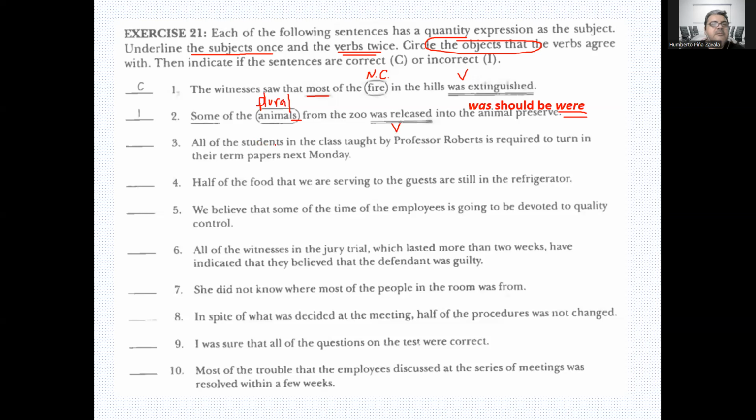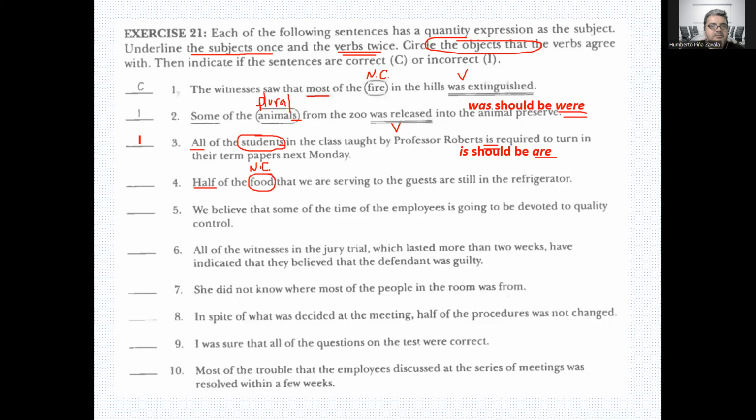Okay, now that you've come back, let's see. We got all of the students in the class taught by Professor Robert is required to turn in their term papers next Monday. So you got students, which is plural, right? So it should be are required. All of the students are required. Half of the food, right?